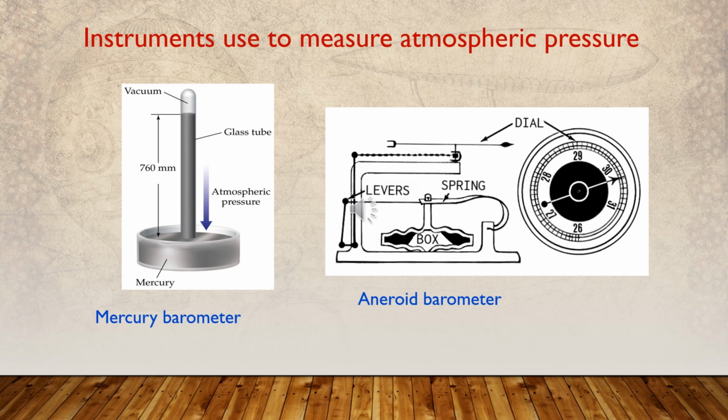The mercury barometer was used by the Italian scientist Torricelli to find out the atmospheric pressure. The other type of instrument that can be used to measure atmospheric pressure is the aneroid barometer. In a mercury barometer, a liquid is used. That liquid is mercury. But in an aneroid barometer, there is no liquid. They do not contain a liquid.